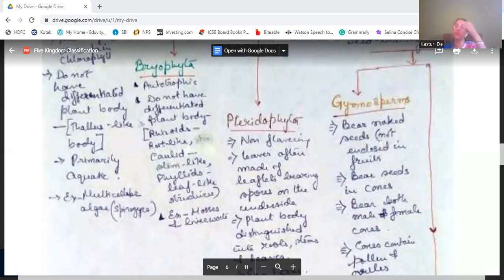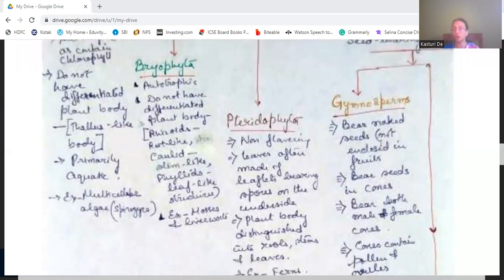Next, we come to phylum Bryophyta. They are autotrophic, that is, they manufacture their own food. They do not have a differentiated plant body, but they have rhizoids, which are root-like, cauloids, which are stem-like, and phylloids, which are leaf-like structures. So 3 structures are there, close to a plant body like roots, stems, and leaves, but they are not actual roots, stems, or leaves. Examples are mosses and liverworts.